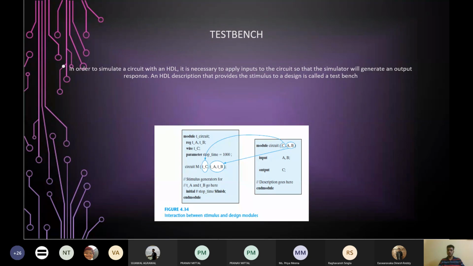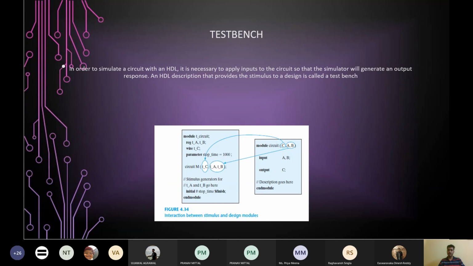So in the simulation module, the inputs are given the data type register and the output is given the data type wire. Now you instantiate the design module. See the next line, circuit M and in the brackets TC, TA, TB. So what is this circuit? Circuit here means the name of the design module which you have given. You have given it the name circuit, the design module. So in the simulation module, in the test bench, you will be instantiating your design module.